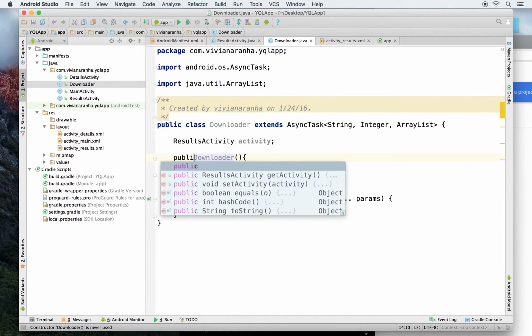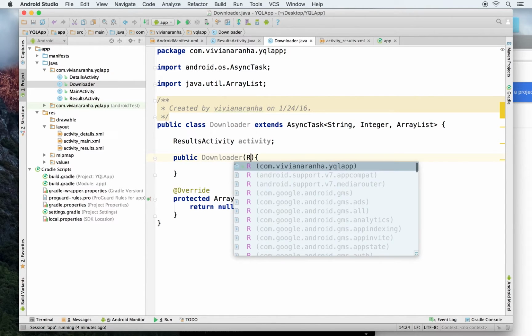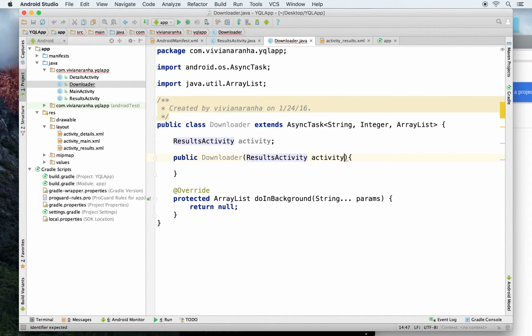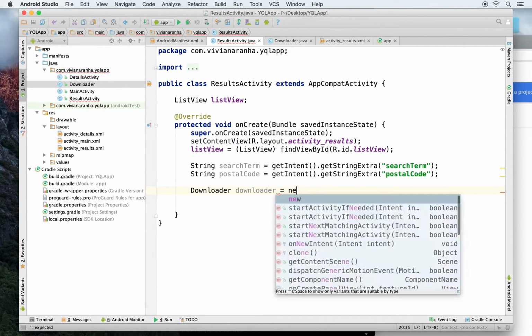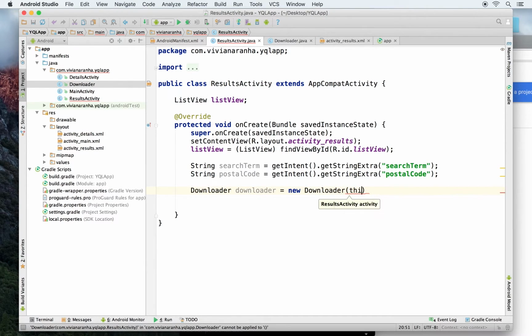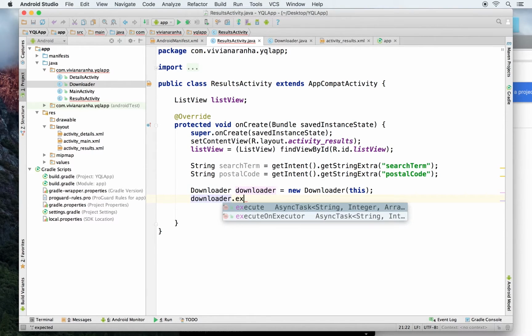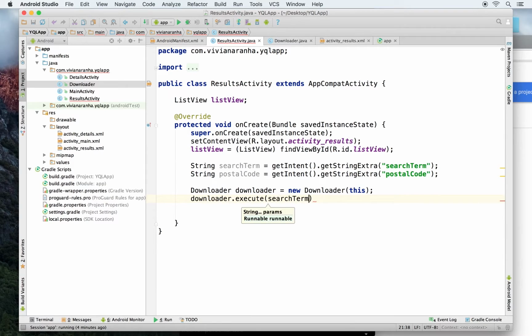I'm going to make it public Downloader, and inside this I'll get the activity passed. Then I can say this.activity equals activity. So I have the activity where it's coming from. So inside my previous thing right here, to call that I have to say downloader equals new Downloader, and then pass the current activity because it needs the result activity. Next thing I'll do is take the downloader and execute, and pass search term and postal code along with it.